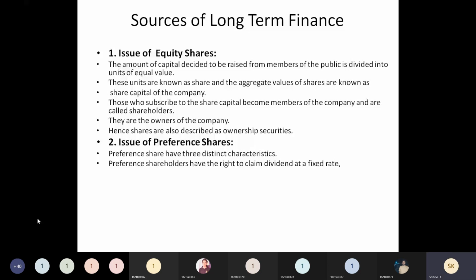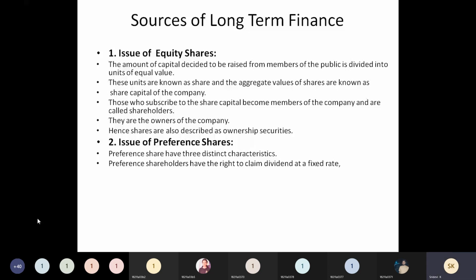Okay, time is up, I think. I will complete this slide and close. These debentures should be paid back after a certain period: after a 1 year period, 2 years, or 3 years. What is the life of that particular bond? Based on that, it should be paid back. No issue of the company is going to be involved here. Everything, including the terms and conditions, will be given while issuing the bond itself.